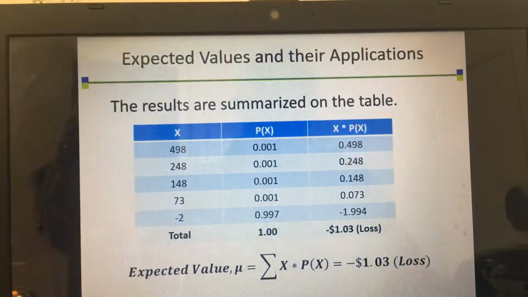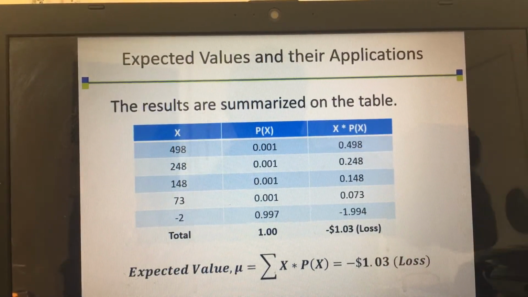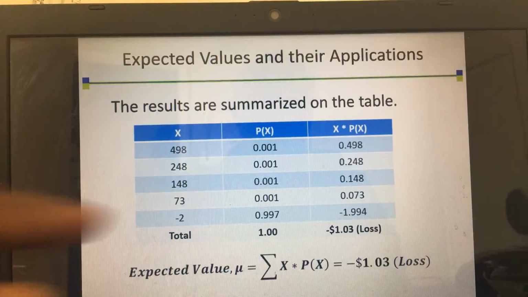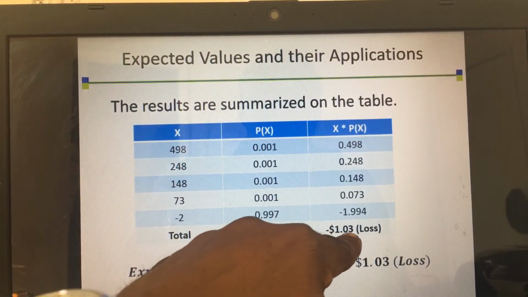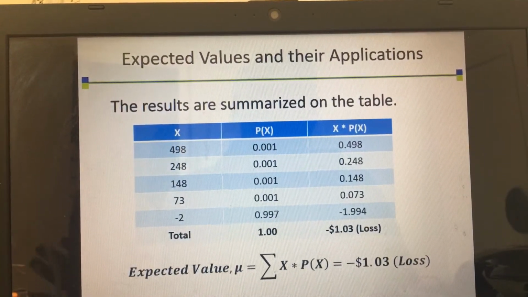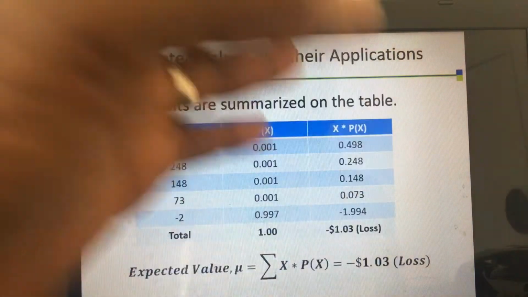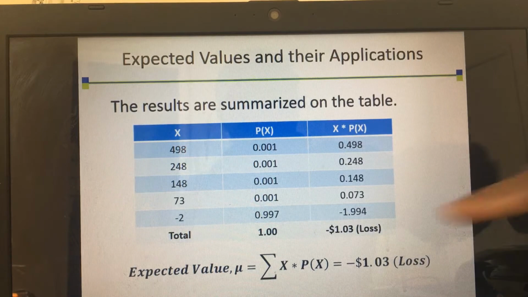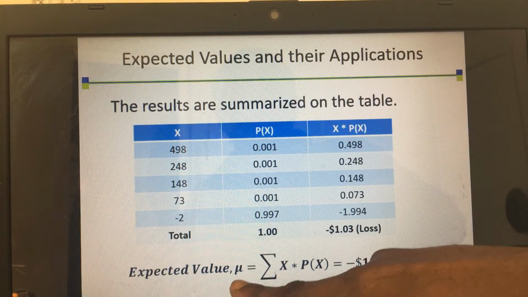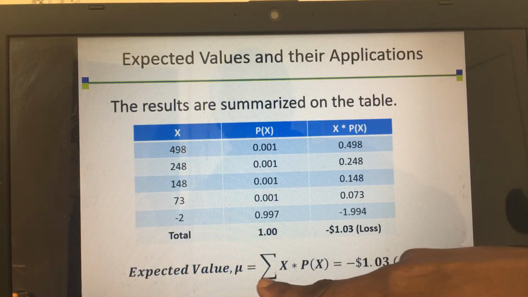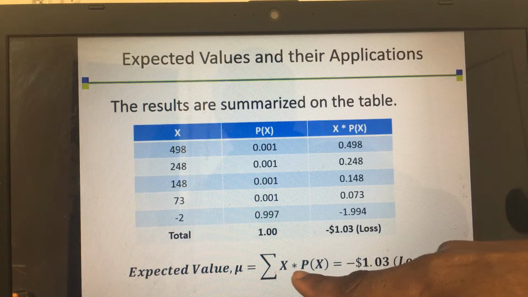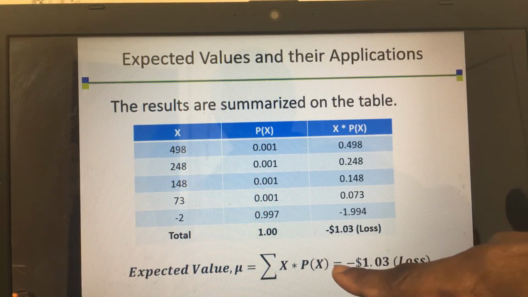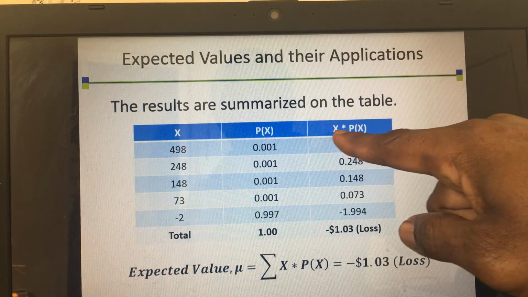Then I add them. Once you add it with the calculator, you see that you have a loss of $1.03, which shows you that you usually lose. So the expected value, which is the mean, is the sum of x times the probability of x.